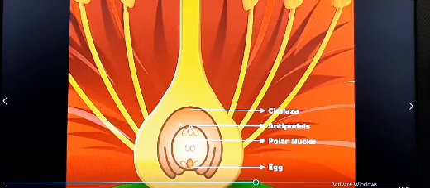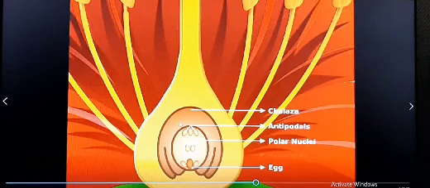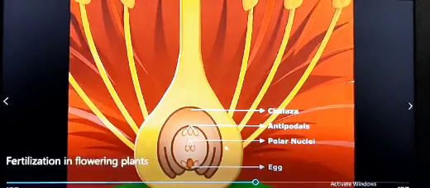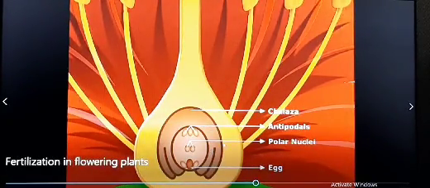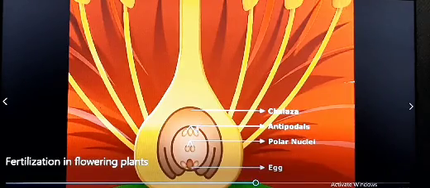Thus, double fertilization, which is the important characteristic in the angiospermic plant, takes place either by the pollen tube entering through the micropyle, which is known as porogamy, or if the pollen tube enters through the chalazal end, it is known as chalazogamy, or if the pollen tube enters through the integuments, it is known as mesogamy. That means the pollen tube enters either through the micropyle, through the integuments, or through the chalazal end or chalaza.